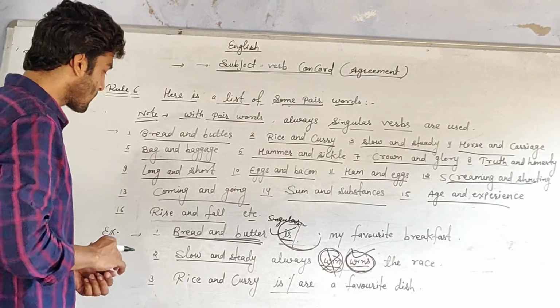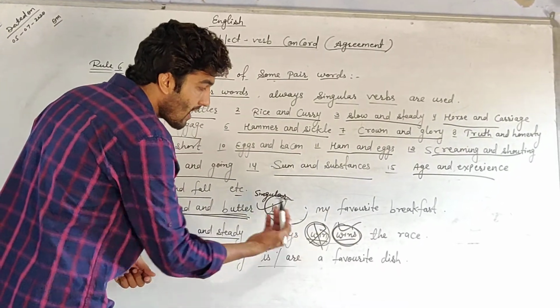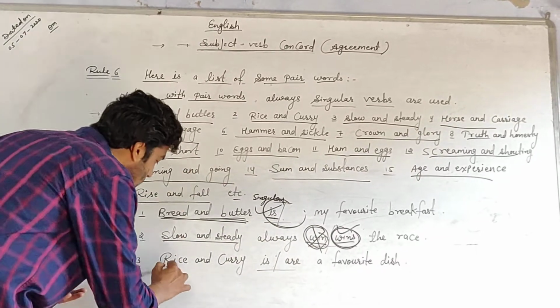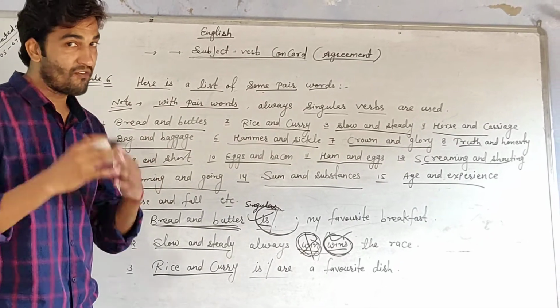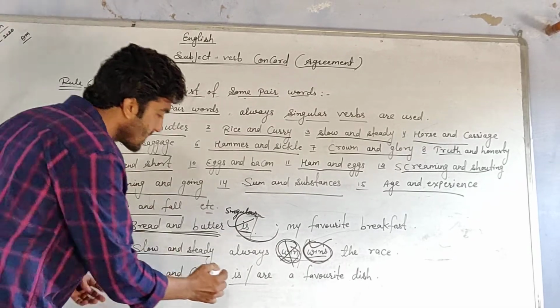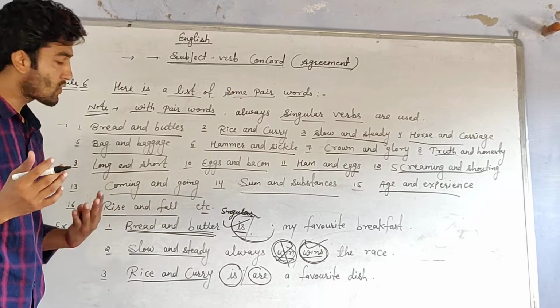Third sentence: rice and curry is or are a favorite dish. As you can see, the subject is rice and curry. Rice and curry is a pair word, and with a pair word we always take a singular verb. Here "is" and "are" are given.